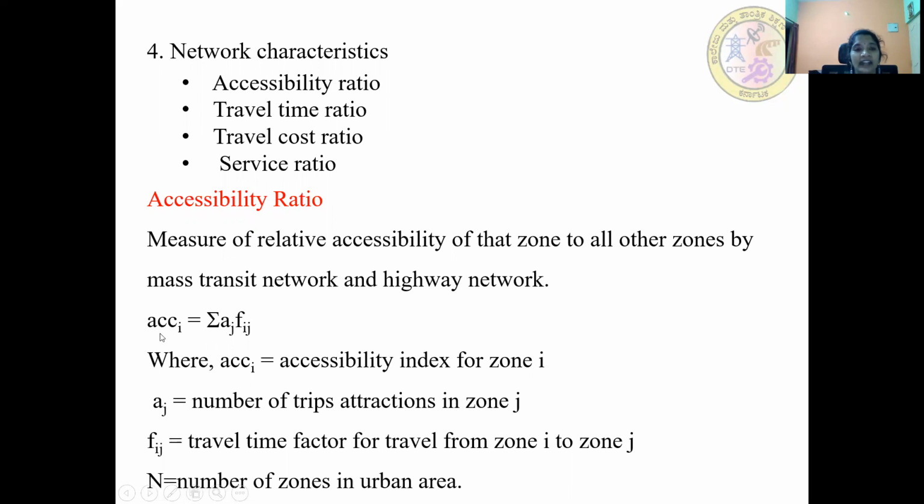So, accessibility ratio is given by the summation of AJ into FIJ, where ACCI is the accessibility index for zone I, AJ is the number of trip attractions in zone J, FIJ is the travel time for travel from zone I to J, and N is the number of zones in the urban area.